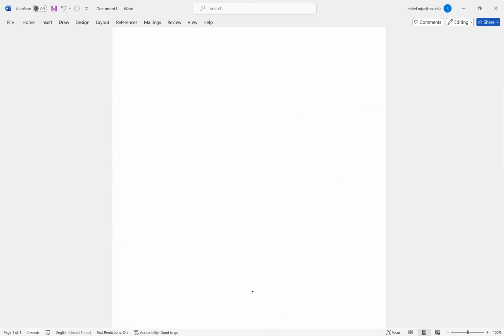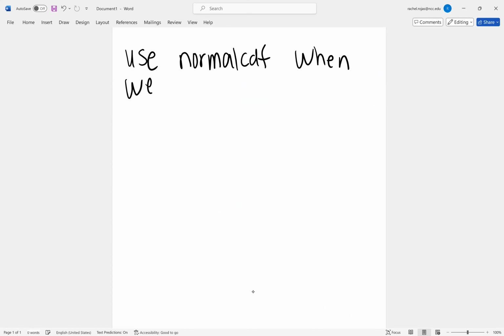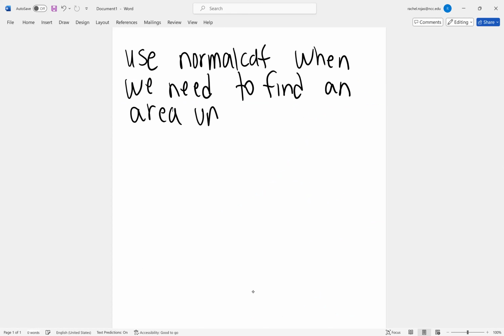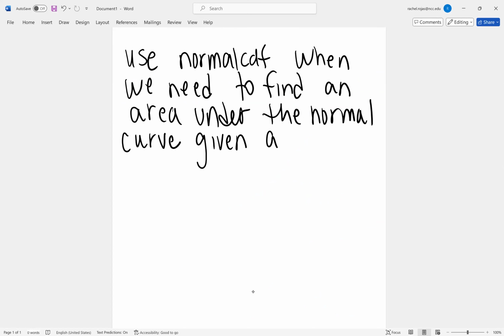So we use normal CDF when we need to find an area under the normal curve, given a z-score or a raw score.